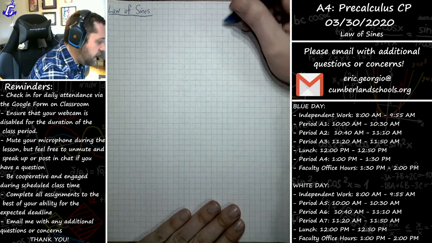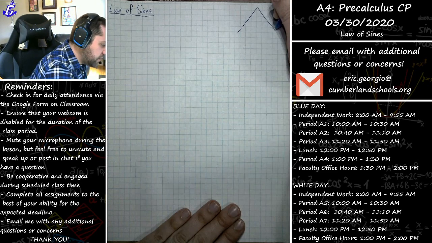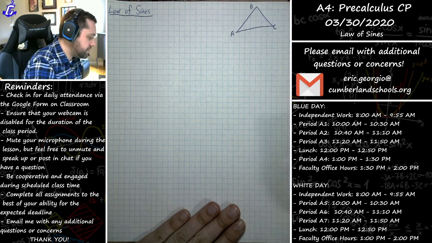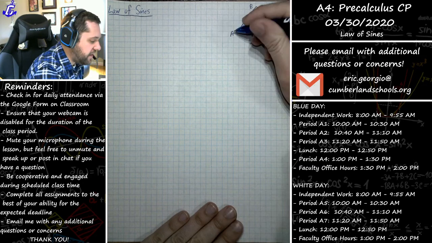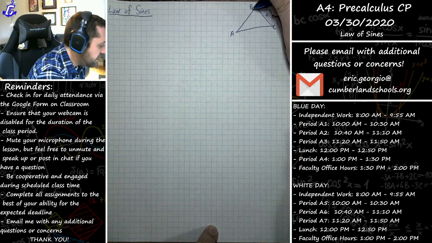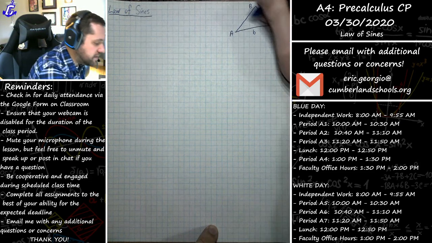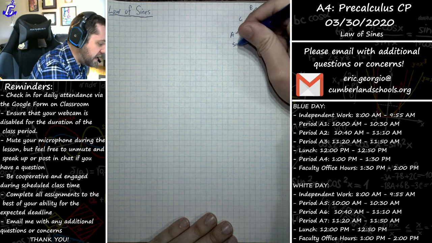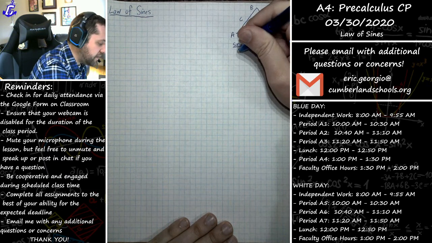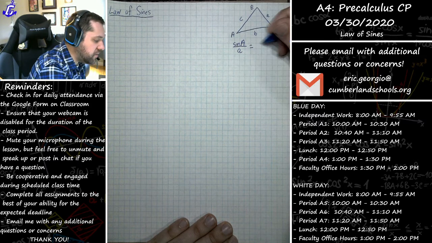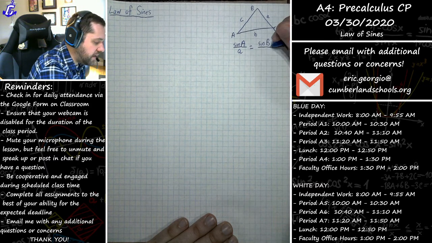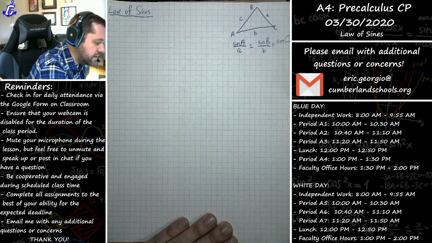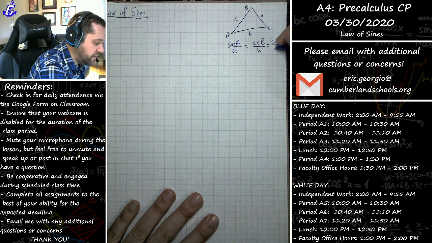So let's get started. The law of sines, in case you're wondering what it actually is. If I have a triangle, just some random triangle ABC, right? Since I labeled my triangle this way, that means that side A would be across from angle A, side B would be across from angle B, and side C would be across from angle C. The law of sines states that the sine of angle A divided by the side A is equal to the sine of angle B divided by the length of side B, and the sine of angle C, going off the paper a little bit, divided by the length of side C.